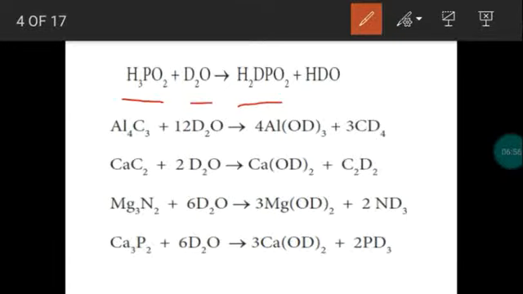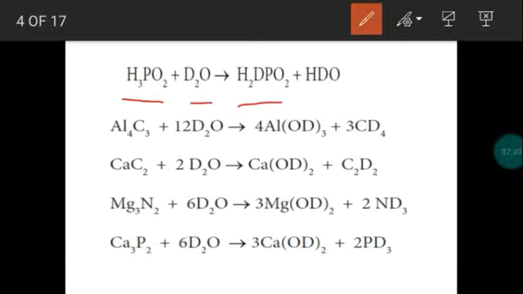So basicity value 1. So what is the application of exchange reaction? From exchange reaction we can easily identify the basicity of an acid. Monobasic or dibasic or tribasic or polybasic. So easily we can identify basicity of an acid using this exchange reaction. So this is the first reaction.